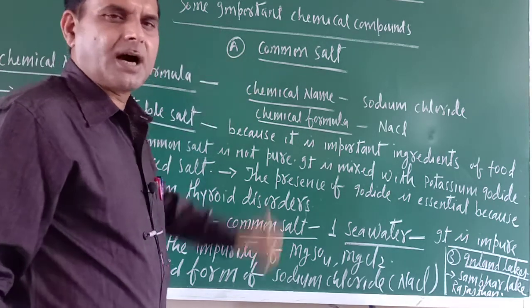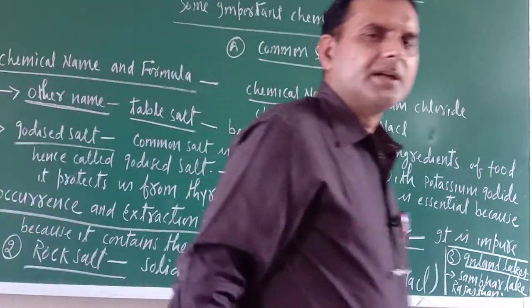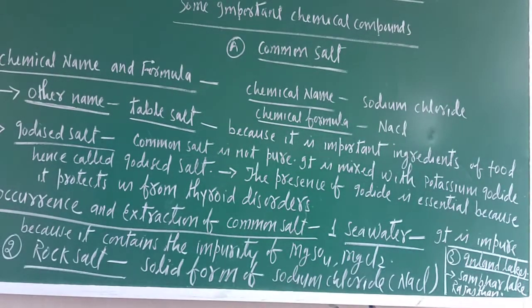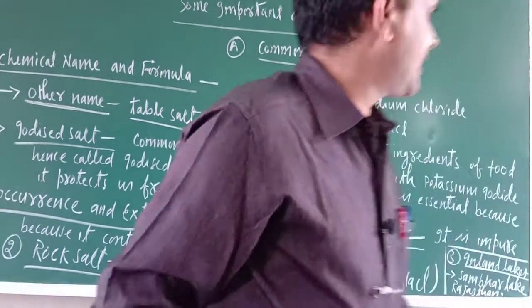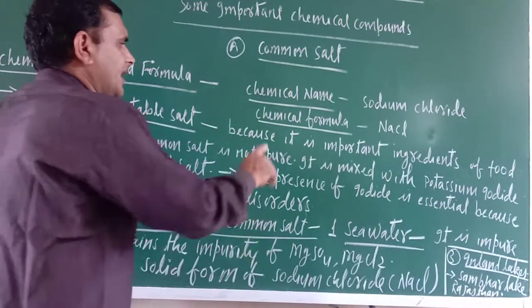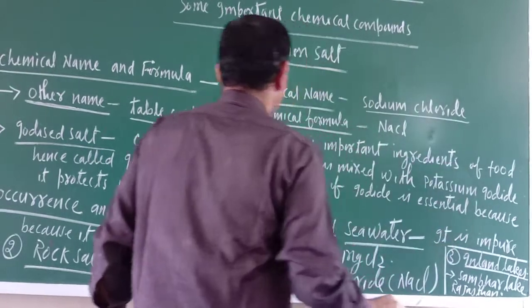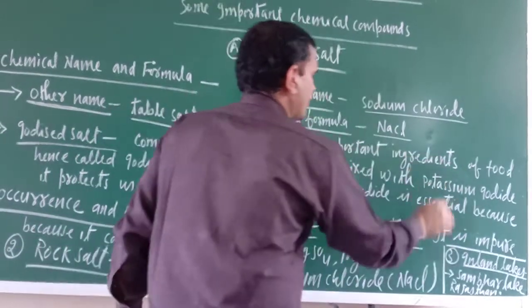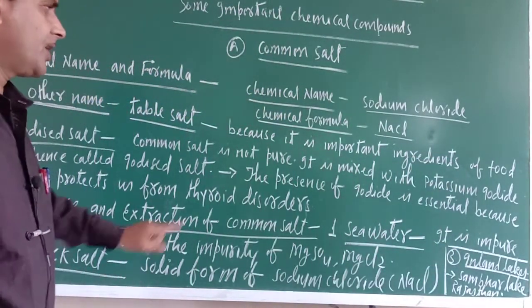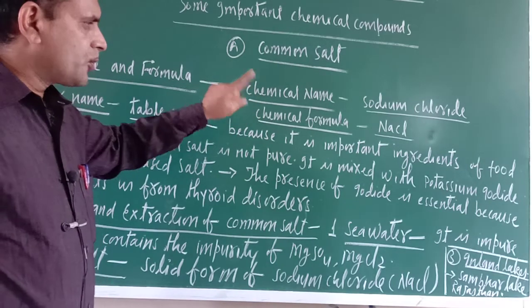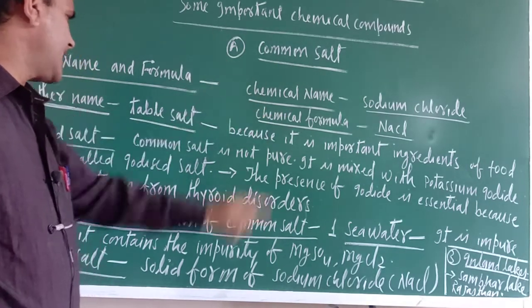The first one is common salt, and we are very much familiar with this salt. What are its chemical name and formula? The chemical name of this one is sodium chloride, and the chemical formula is NaCl.